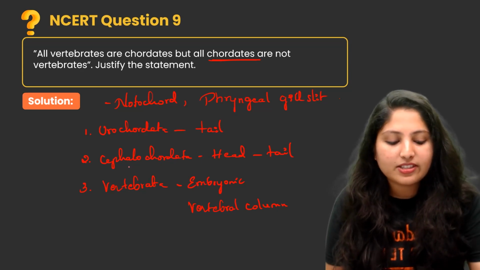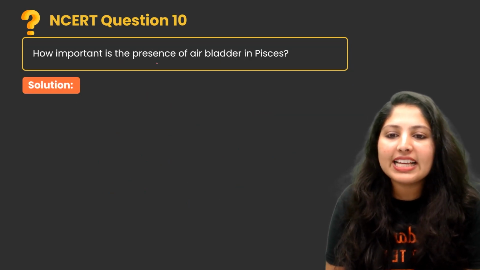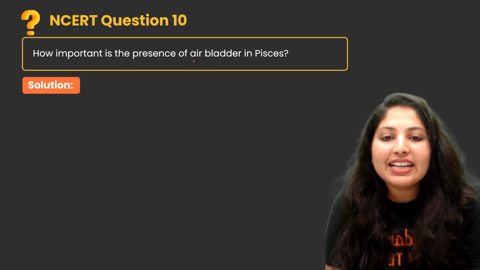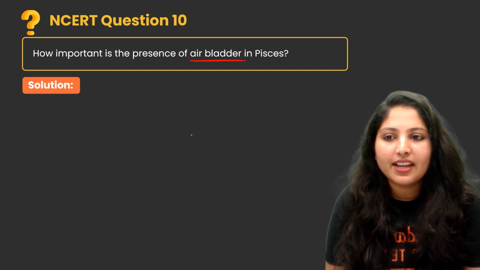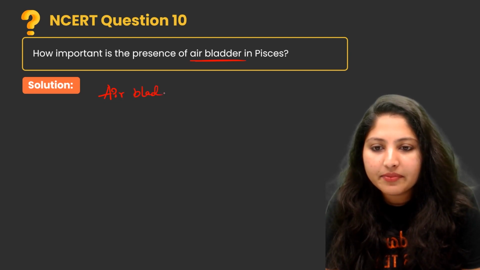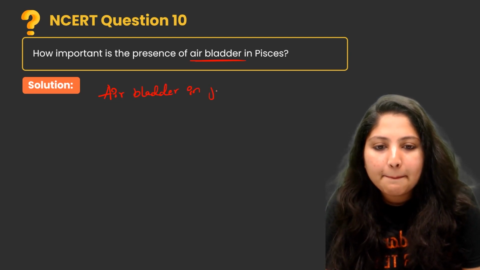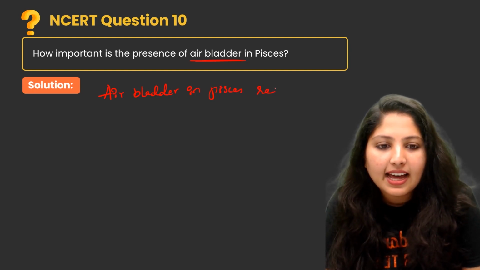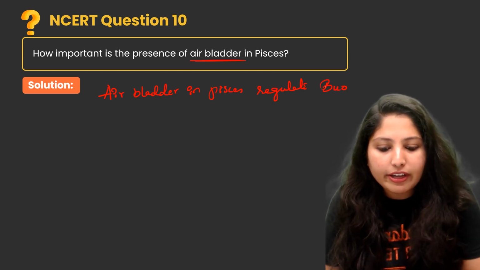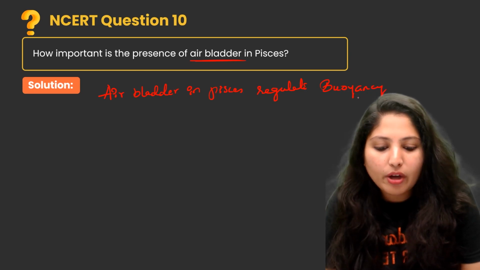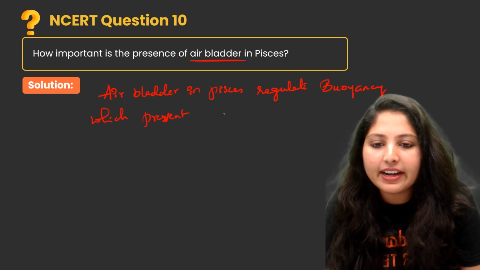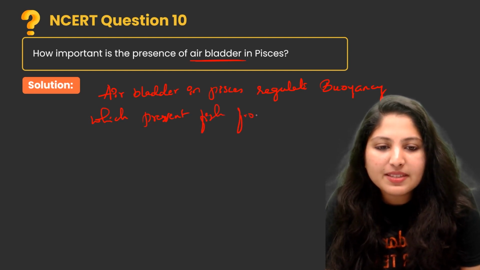Next question. How important is the presence of air bladder in Pisces? Why is this air bladder present in fishes? The air bladder in Pisces regulates buoyancy, which prevents the fish from sinking.